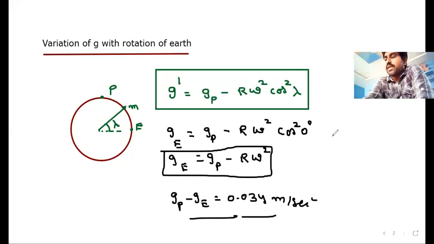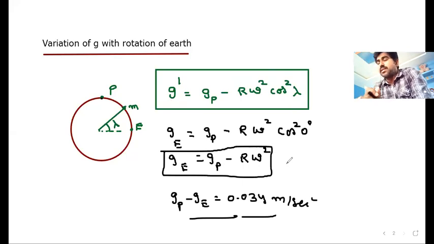And if the point is taken at the pole, then this line has to be drawn like this, then lambda becomes 90 degrees. Cos 90 will be 0. That means the whole second factor will become 0. Then G dash is nothing but G poles. That's why we have written Gp minus something. At any other position, the variation of G due to rotation can be taken by using this formula. That is G dash equal to Gp minus R omega square cos square lambda.